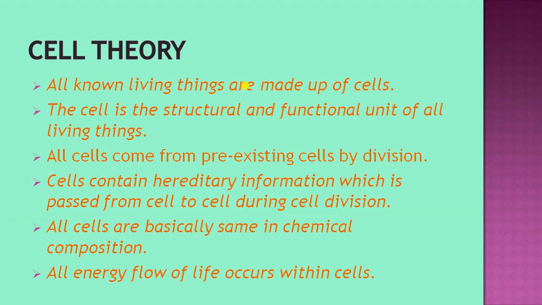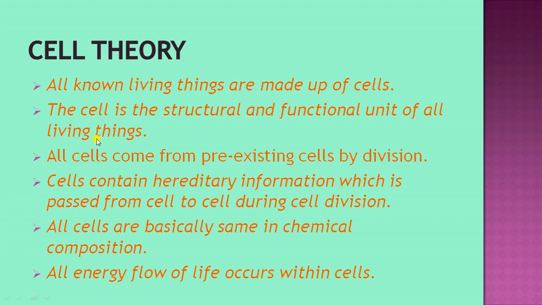There is no smaller unit than the cell, so it is known as the structural unit. And why is it called the functional unit? Because each and every metabolic activity, each and every function that happens in the body starts from the cells. So the cell is known as the structural and functional unit of all living organisms.